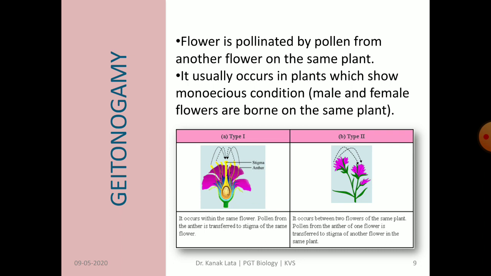In the given figure, you may observe the differences between autogamy and geitonogamy. In the first figure, type 1, it is autogamy, and in the second figure, type 2, it is geitonogamy, because here you are observing that there are two flowers, but the plant is the same.